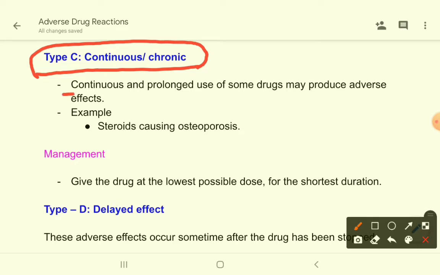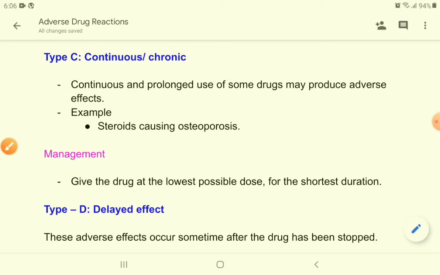So continuous and prolonged use of this drug produces these adverse effects. If you use these drugs for 1 or 2 days, or for a few days, these type of adverse effects will not appear. If you use these drugs for months, for years, then these adverse effects can appear.